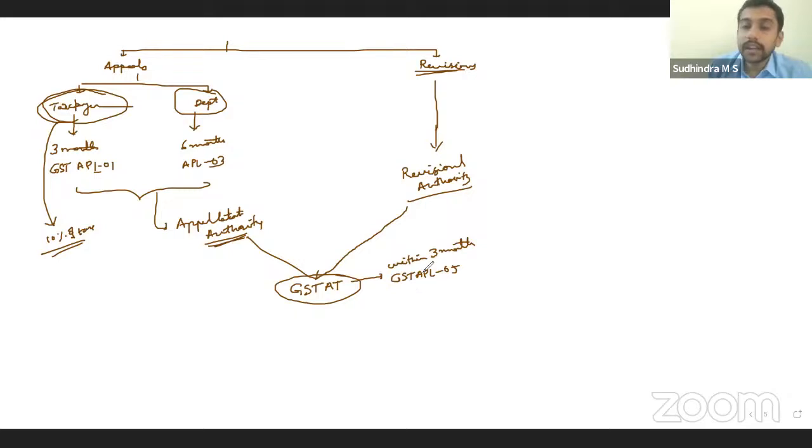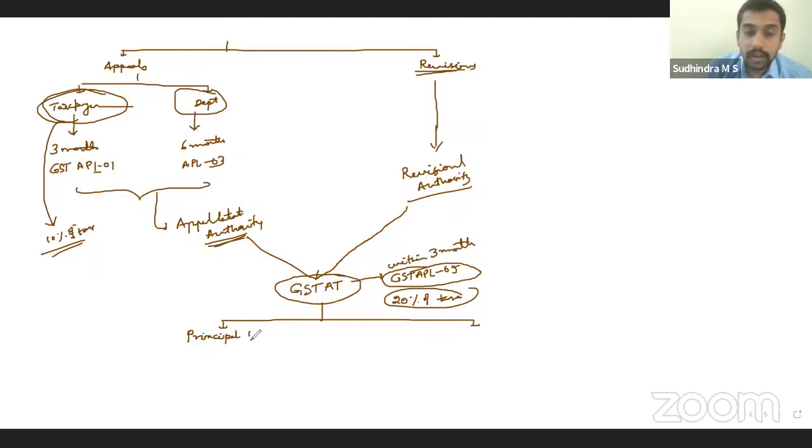In case of GST 80, along with APL 05, what is the pre-deposit? Additional 10%. Yes. So in total, 20% of the tax. Right? So if you have already paid 10, pay the balance 10% here. 20% of the tax. Order passed by GST 80 can be divided into two. One, order passed by the principal bench of the GST 80, New Delhi. Then order passed by the other benches.